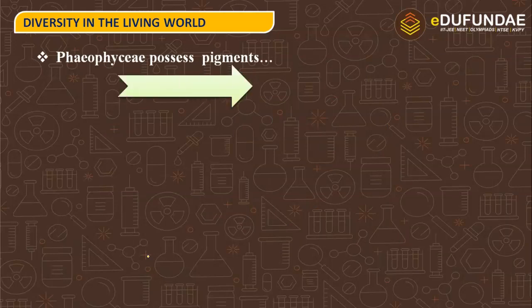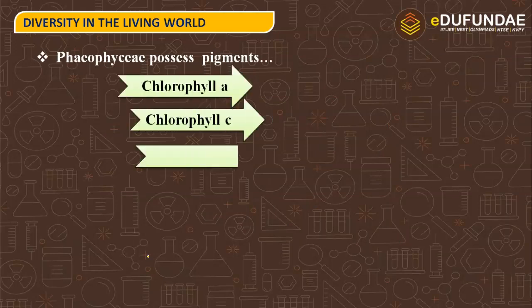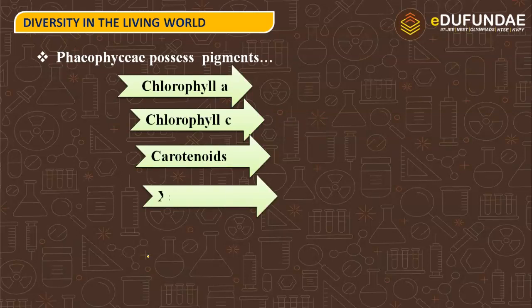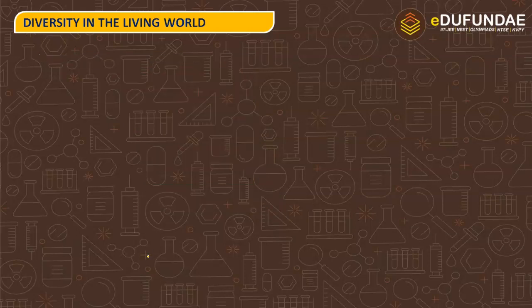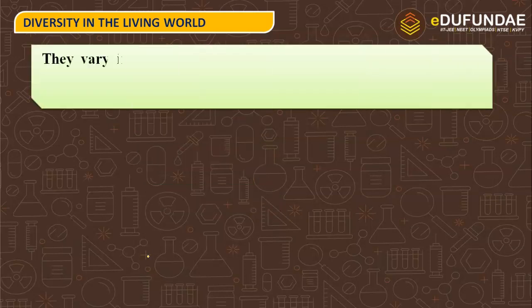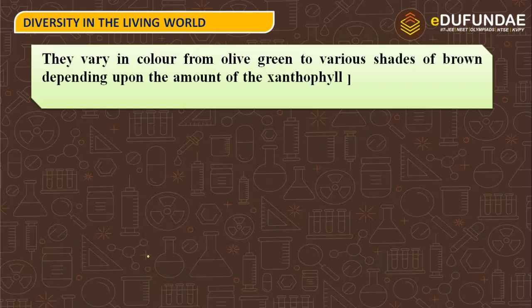Phaeophycy possesses the pigments chlorophyll A, chlorophyll C, carotenoids as well as xanthophyll. So these are the important pigments that are found in the body of Phaeophycy. They vary in color from olive green to various shades of brown depending upon the amount of xanthophyll pigment fucoxanthin present in them.